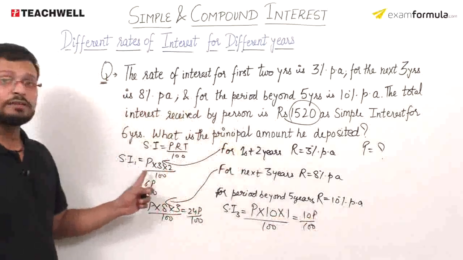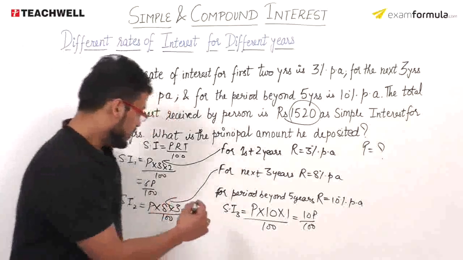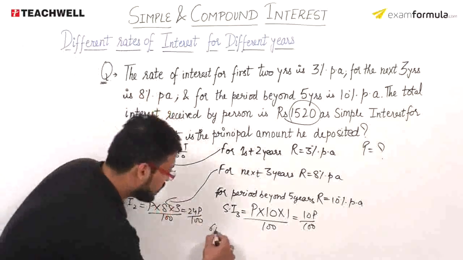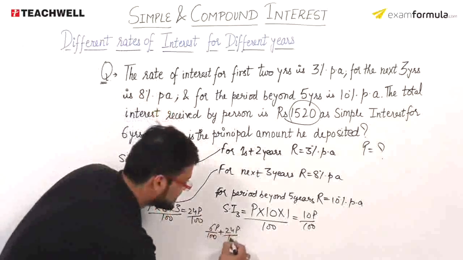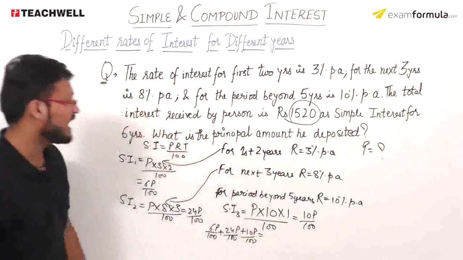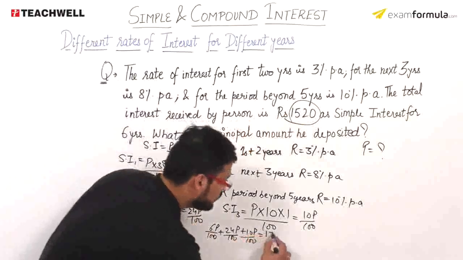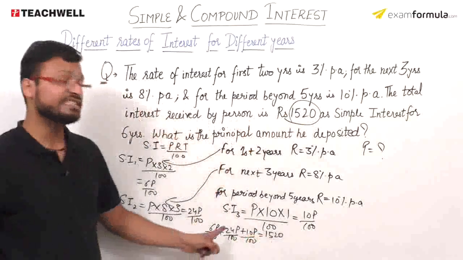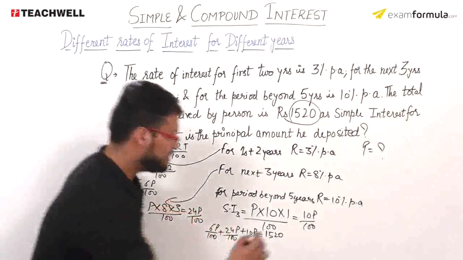What will be the total interest? It will be SI1 plus SI2 plus SI3, so the value will be equivalent to 6P upon 100 plus 24P upon 100 plus 10P upon 100, और उसकी वैल्यू मुझे स्पेशली गिवन है, इट हैज बीन गिवन टू मी एज rupees 1520, so this is equal to 1520। You can easily solve this equation to find the value of the P। This is 30P upon 100